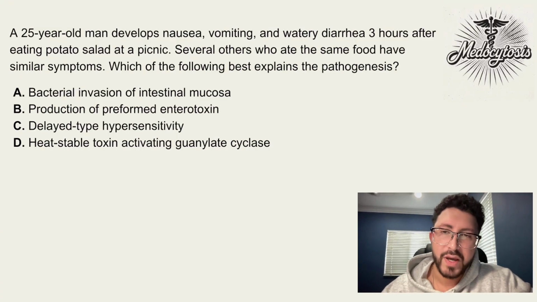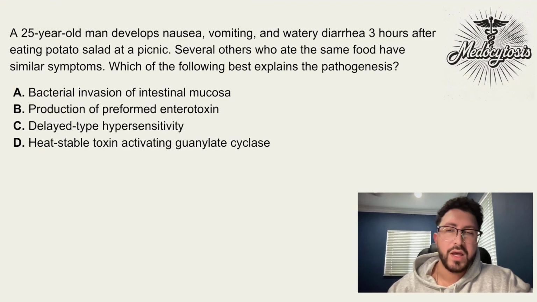So let's start with A, bacterial invasion of the intestinal mucosa. This is the mechanism of action for organisms like Salmonella, Shigella, and Campylobacter. Food poisoning with these organisms usually presents 1 to 2 days after they've ingested undercooked meat or beef. In this vignette, the patient ate potato salad and is presenting with these symptoms 3 hours after he ate the potato salad. So A is incorrect.